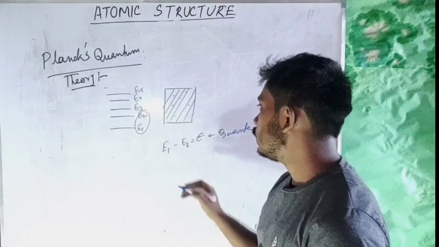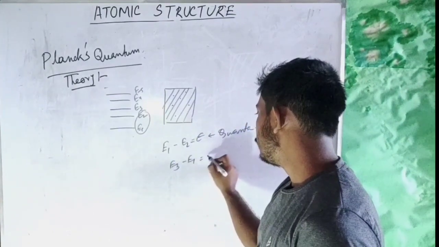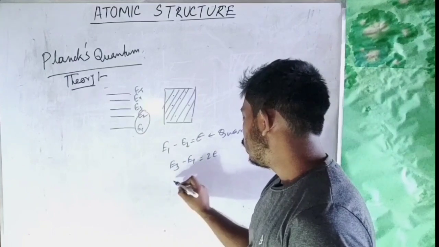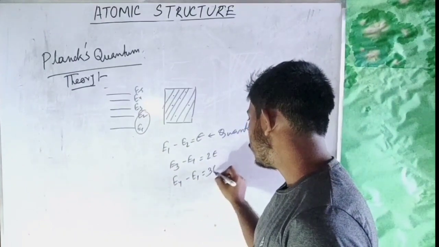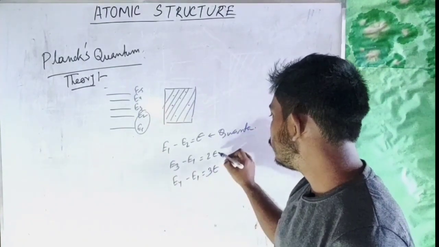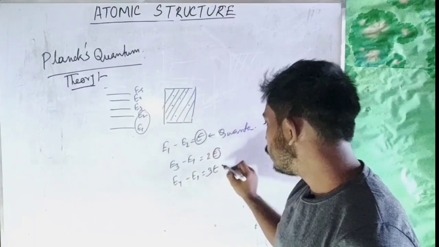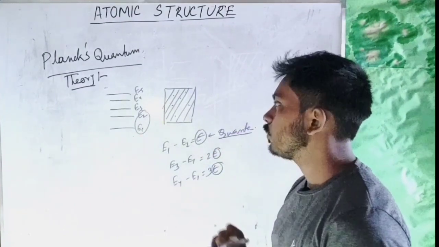If this is the quanta, then E3 minus E1 will be 2 epsilon, E4 minus E1 will be 3 epsilon. So the total energy of a system will be an integral multiple of some small amount of energy. That small amount of energy is called a quanta.